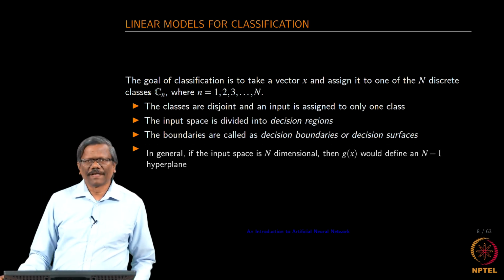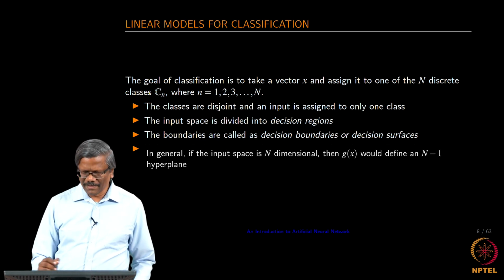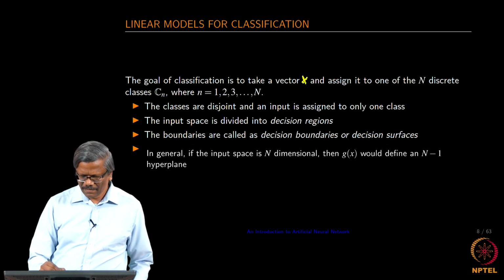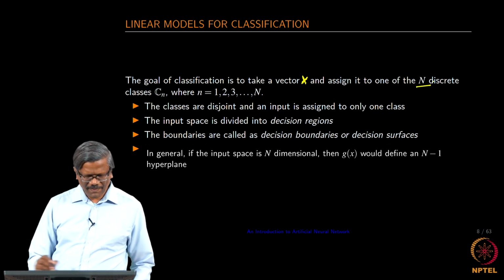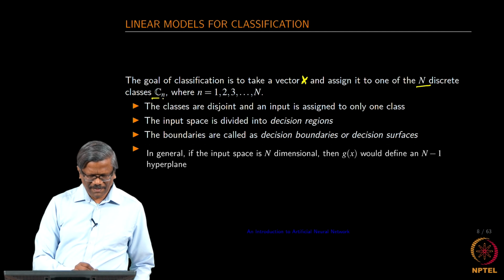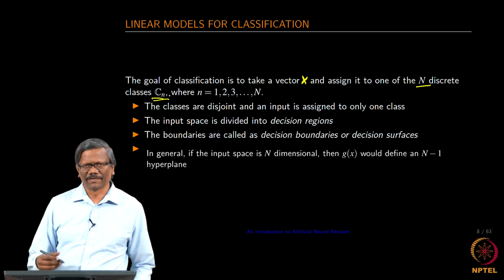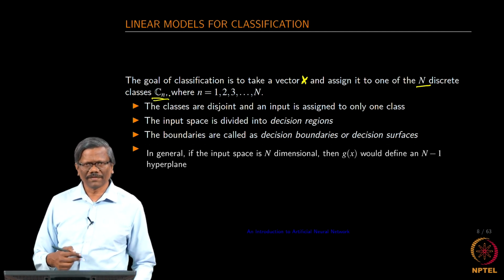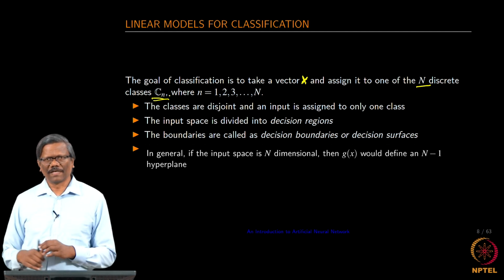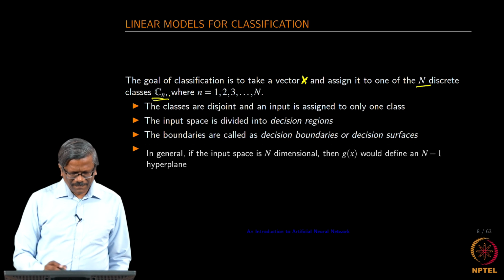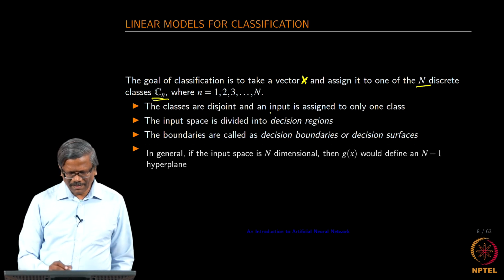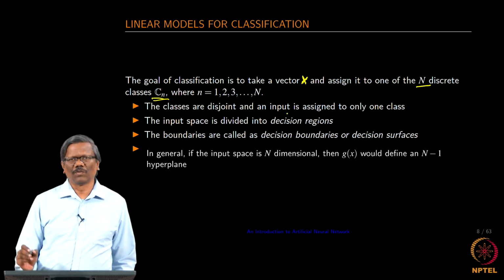The goal of classification is to take a vector x and assign it to one of n discrete classes C n, where n equals 1 to n. In the previous case we had 2 classes, but you can also utilize this for n number of classes. The classes are disjoint and an input is assigned to only one class.